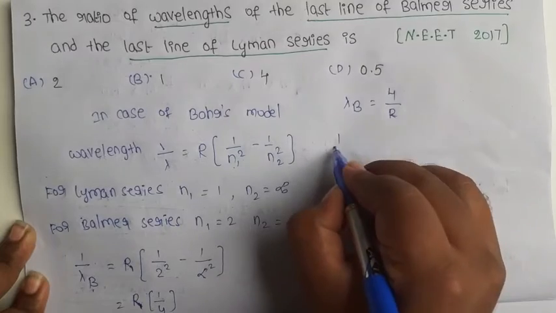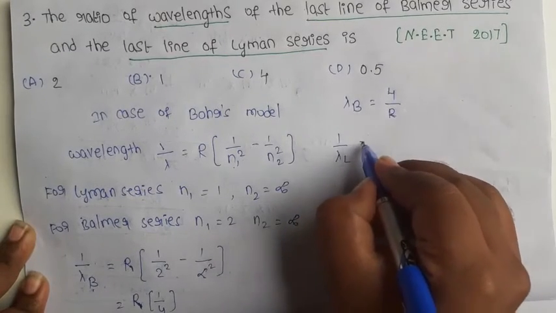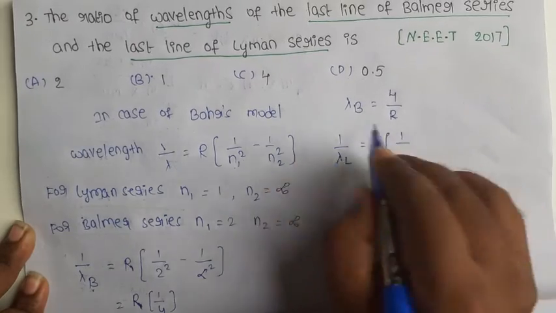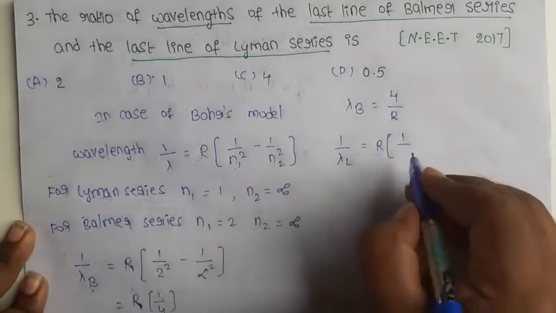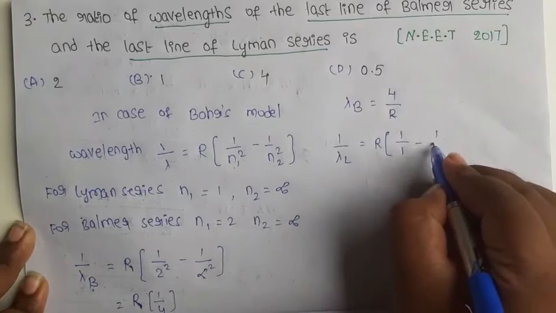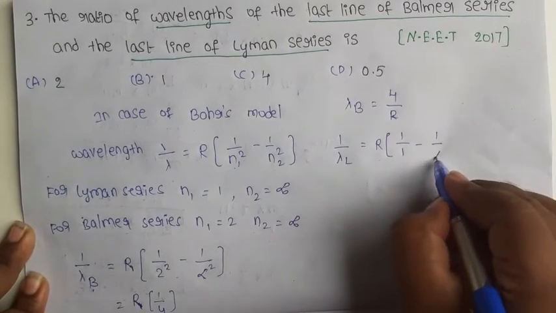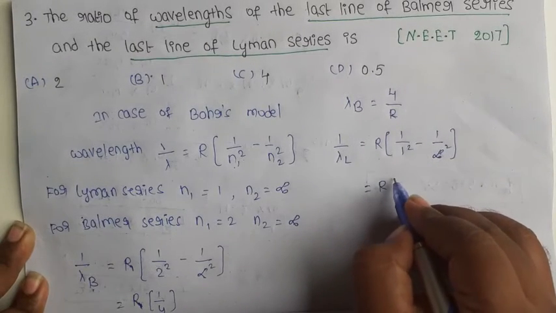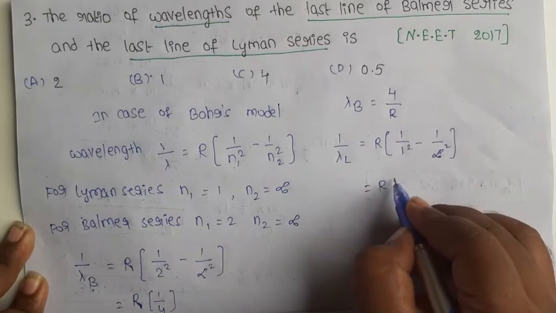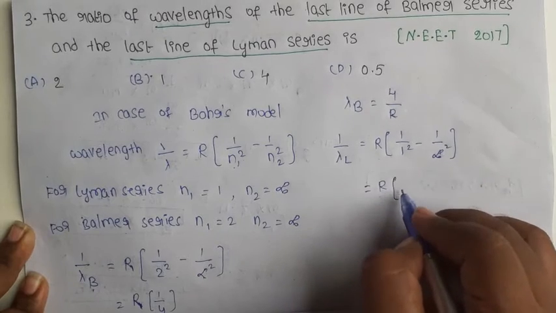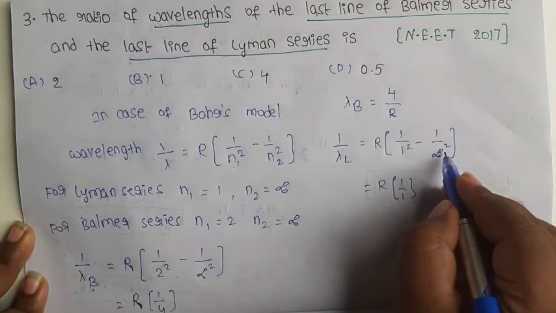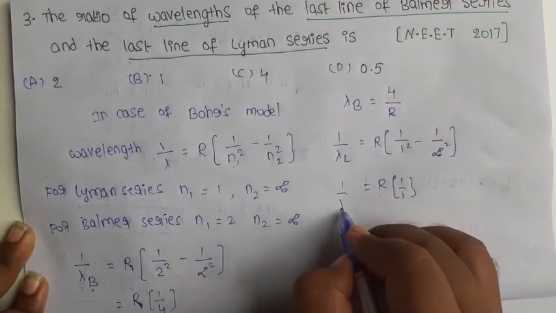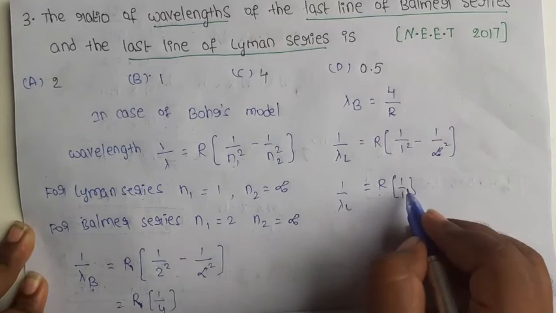Now I am going to find it for the Lyman series: 1 by lambda L equals R into 1 by n1 square. In the case of the Lyman series, n1 value is 1, so 1 by 1 minus 1 by n2, the last line value infinity, whole square. So R into 1 by 1 square is 1, so R by 1. 1 by infinity square means value 0. So 1 by lambda L equals R by 1.